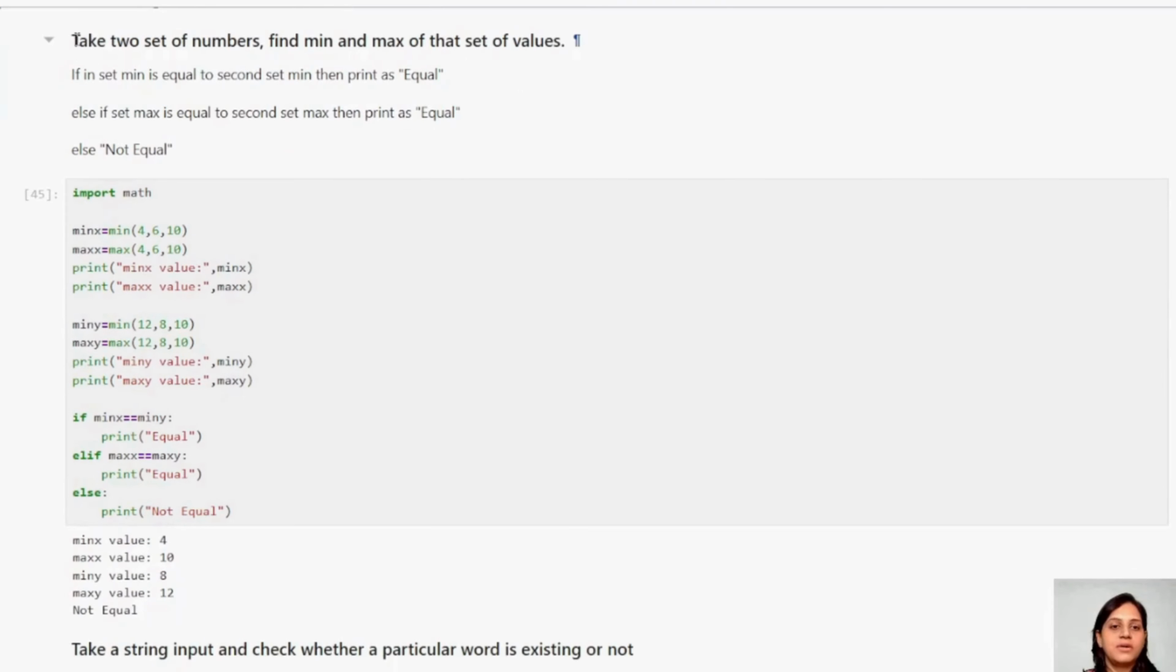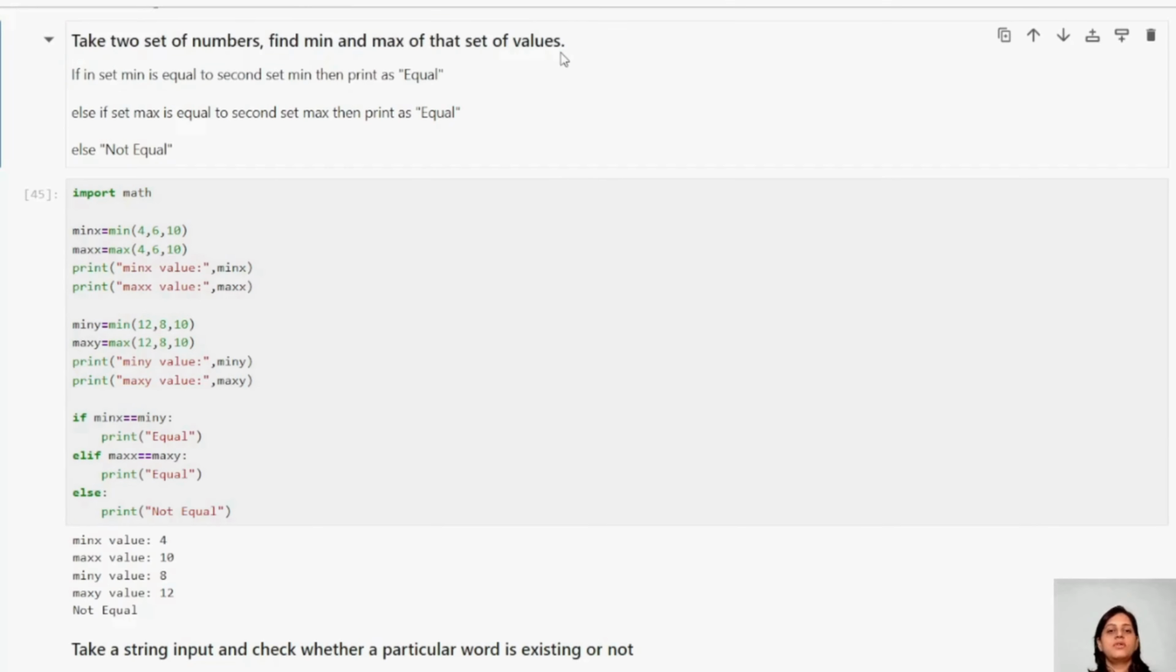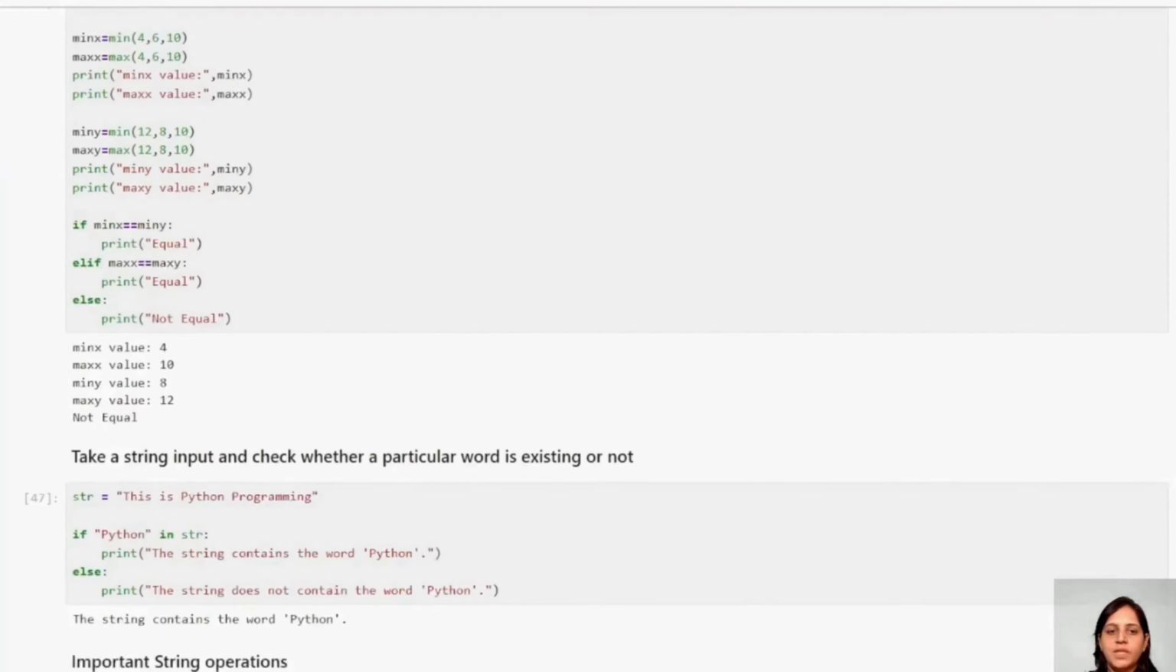Now let us take one more. So this is quite a complex example, guys. Let us understand that. Take two sets of numbers. Find the mean and max of each set of values. If the first set mean is equal to the second set mean, then print equal. If the first set max is equal to the second set max, then print equal, else not equal. Let us say.